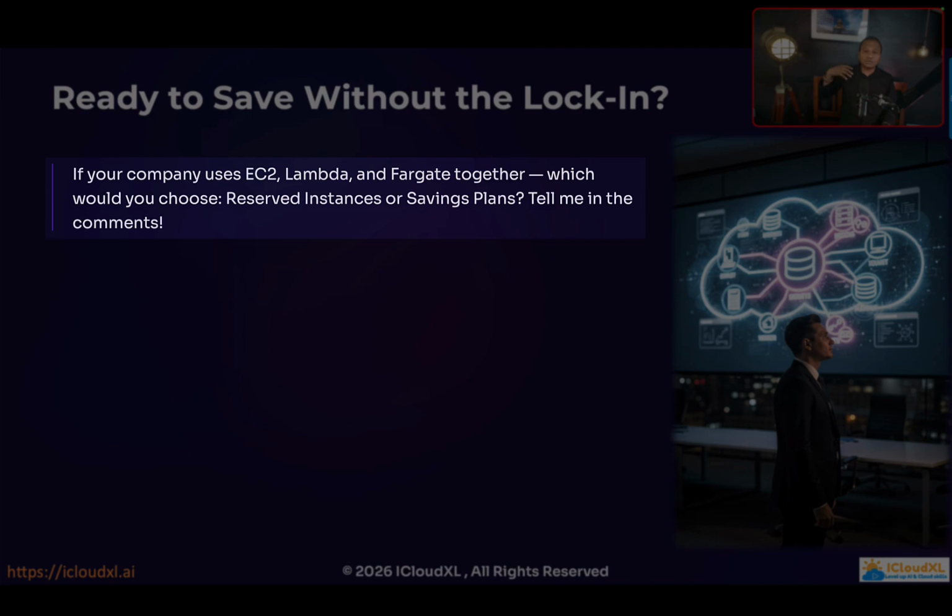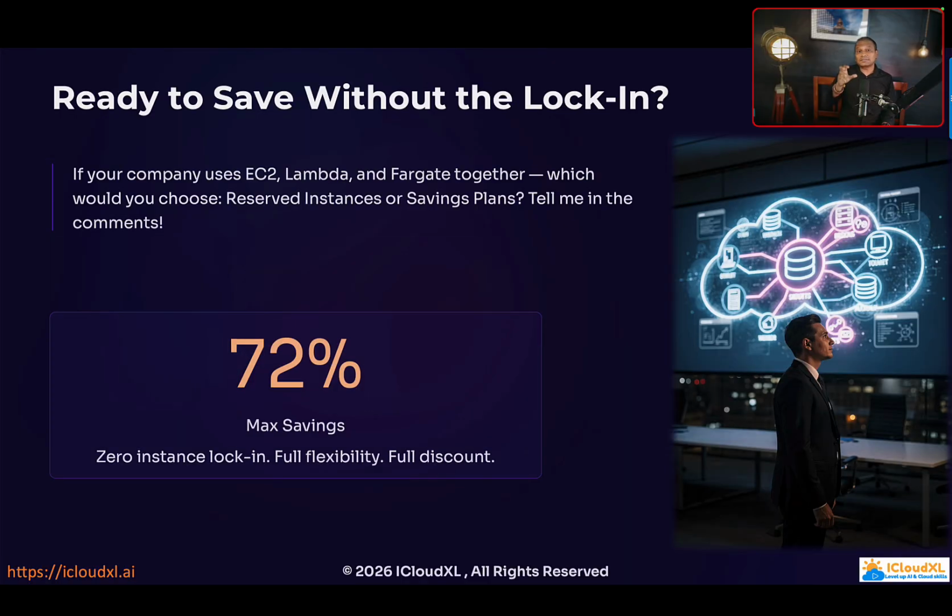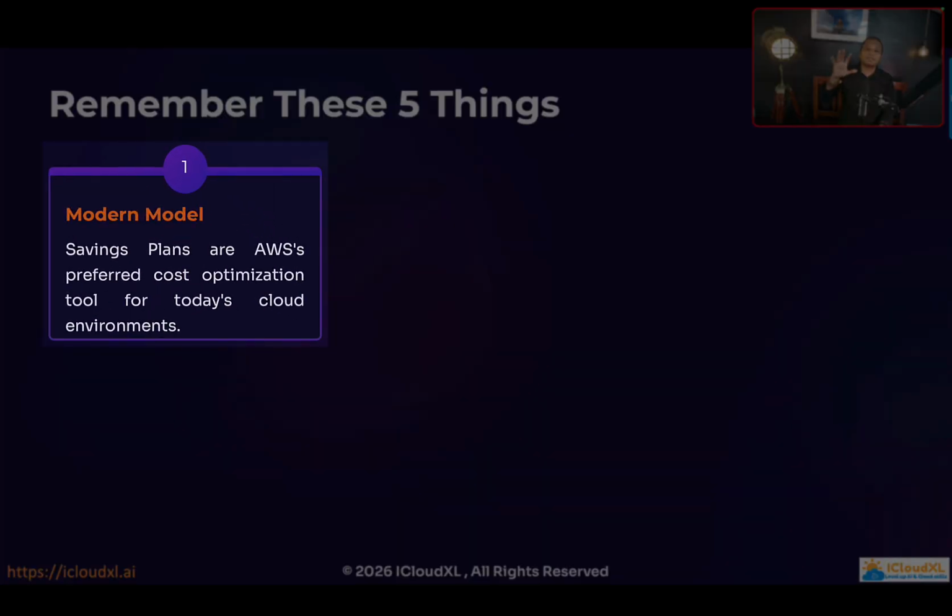So, ready to save without lock-in, especially when you have a lock-in for reserved instance, then you go for savings plan. As I told before, savings plan includes discounts for EC2, Lambda and Fargate together, right? Especially when you have an enterprise architecture which has a mix of EC2, Lambda and Fargate, savings plan is the best for your business. Remember the 5 things before you go.